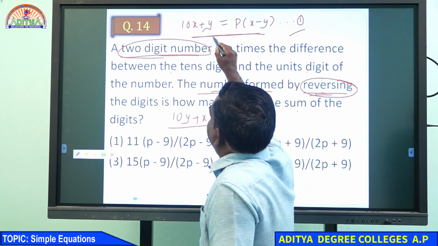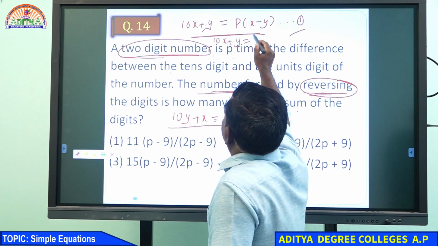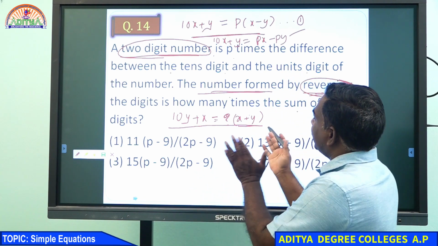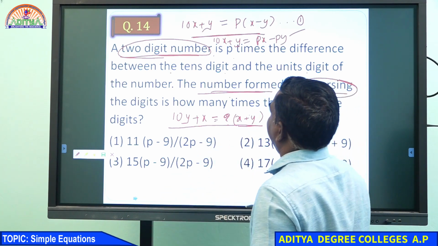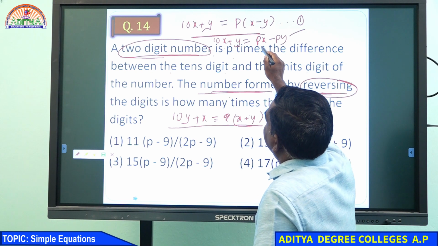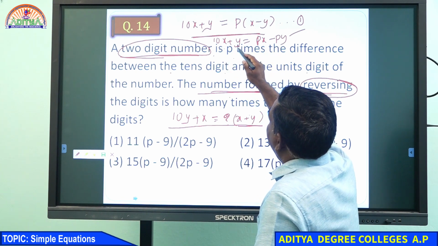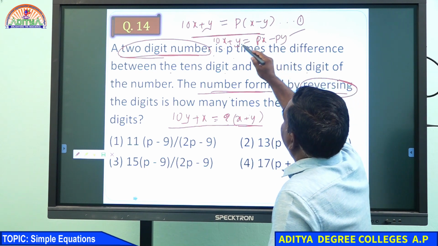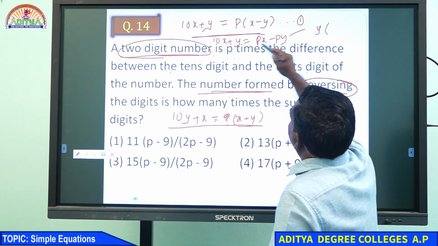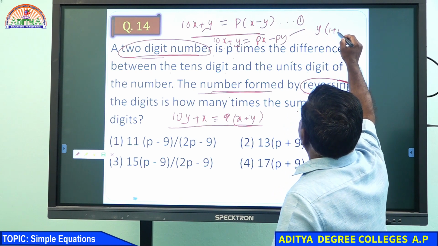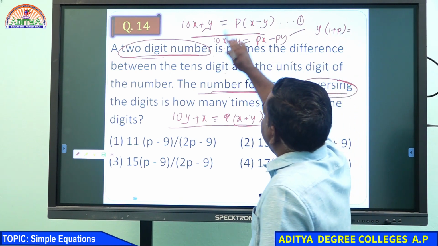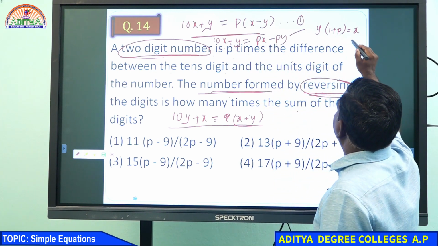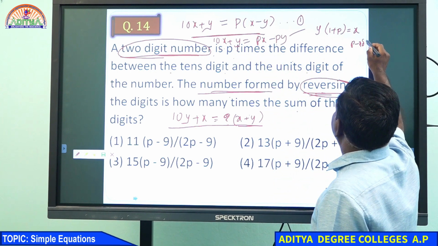Right, we can solve it. 10x plus y equals px minus py. Change the x terms to one side and the y terms to the other side: 10x and px, y and py. If we take y as common, 1 plus p, equals x into p minus 10.